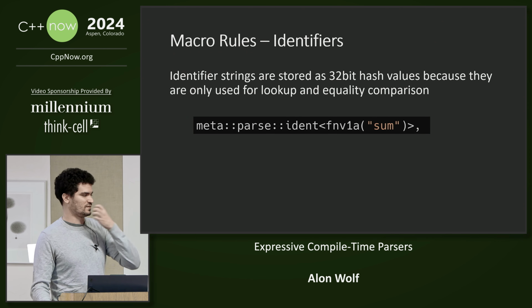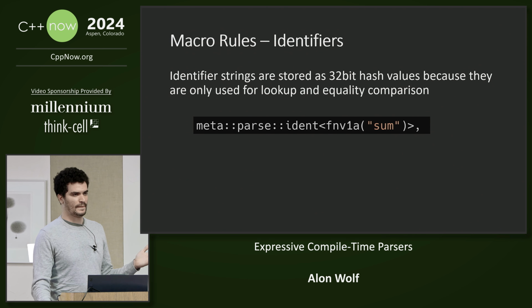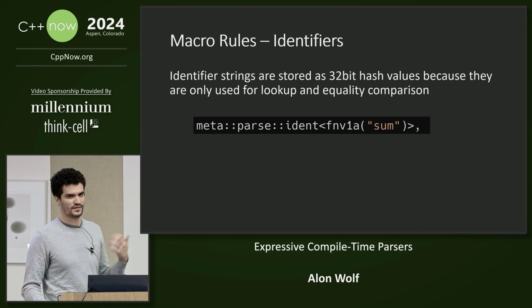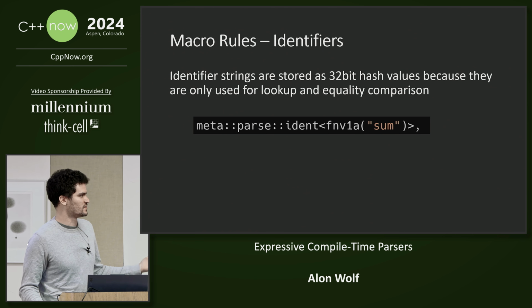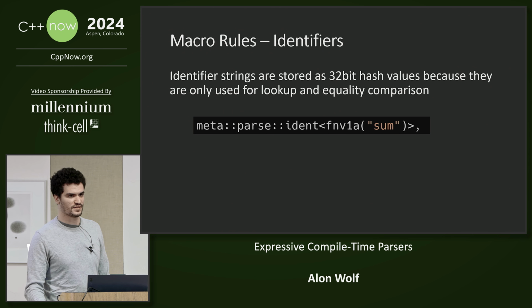If we take a look at a part of the AST, we can see that it has an identifier. And in fact, for macro rules, when we have an identifier inside the syntax, it is only used in two ways, either for lookup or equality comparison.